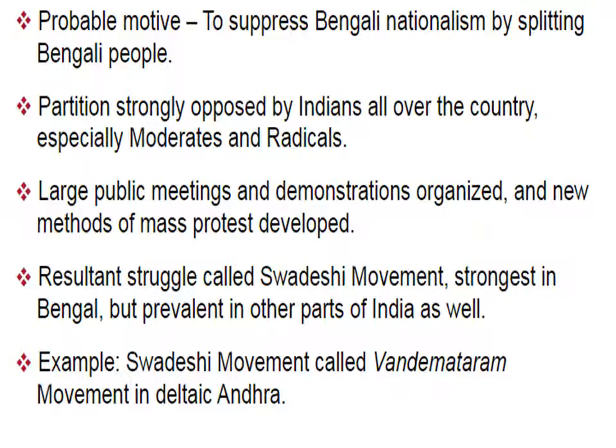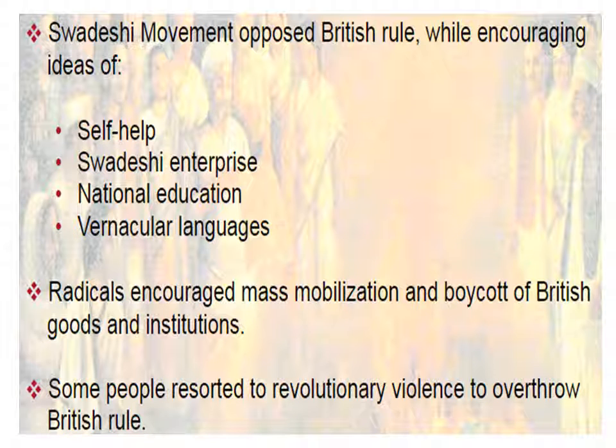So this Swadeshi movement was against the partition of Bengal. What did the Swadeshi movement involve? They opposed British rule while encouraging the ideas of self-help, Swadeshi enterprise, national education, and vernacular languages.